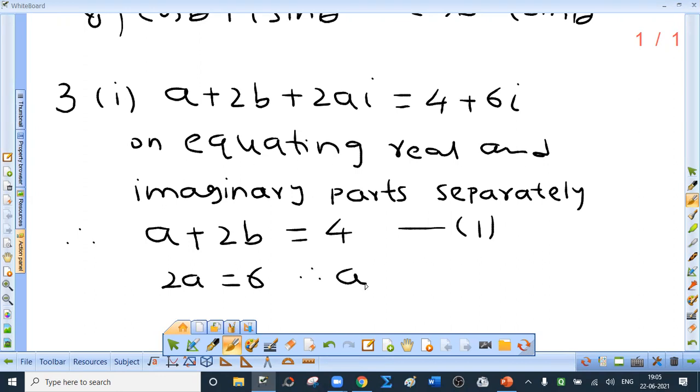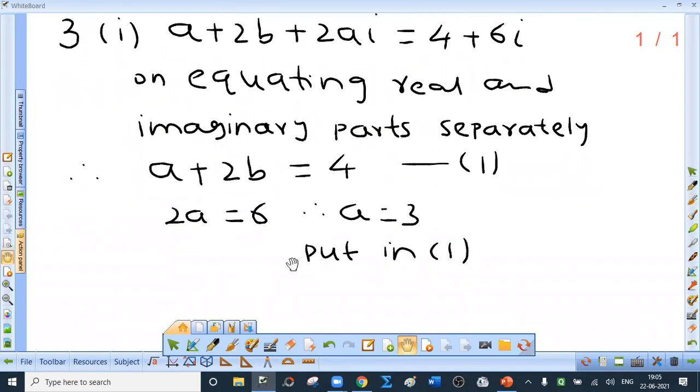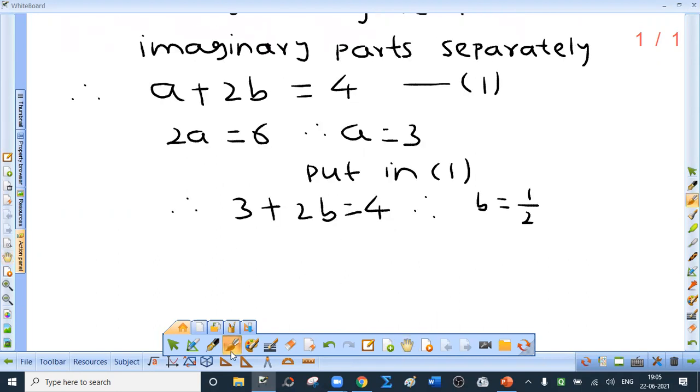So what is a from this? It is 3. Put in 1. Therefore, 3 plus 2b. So what is b from this? 2b is 1. So b equal to half. A good student is one who will write the answer in this fashion. Answer: a equal to 3 and b equal to half. Right.